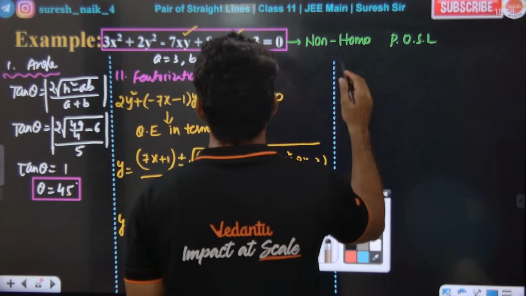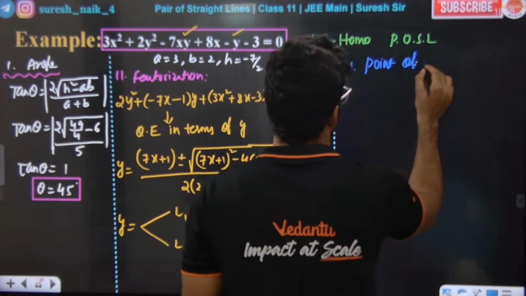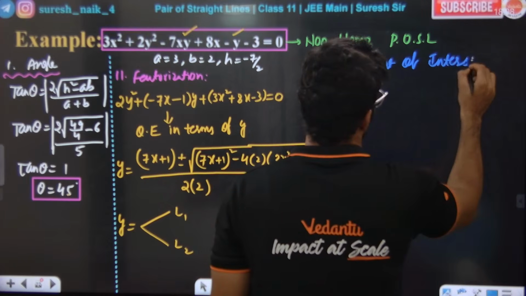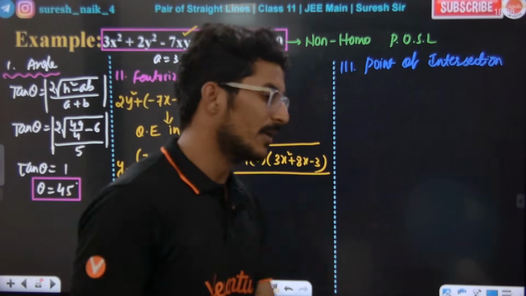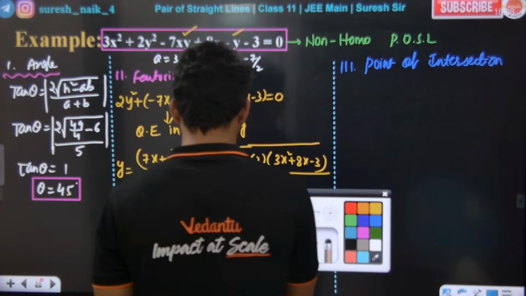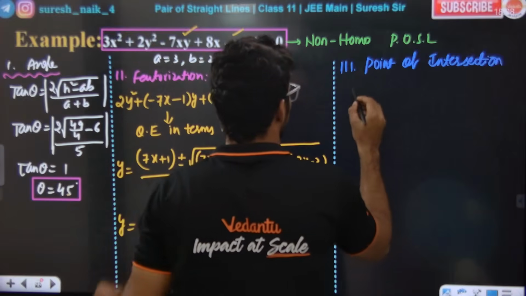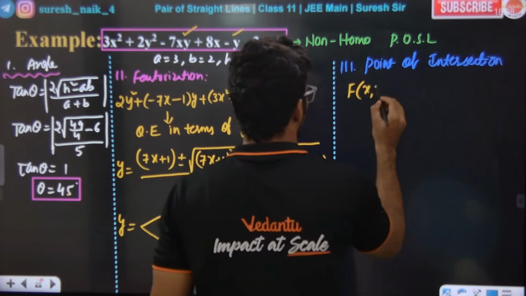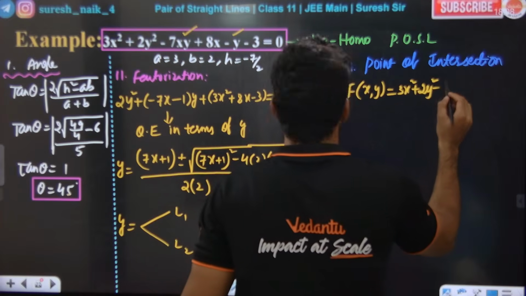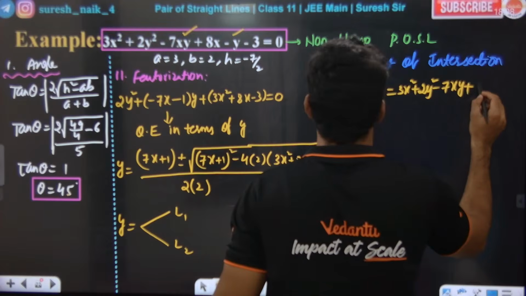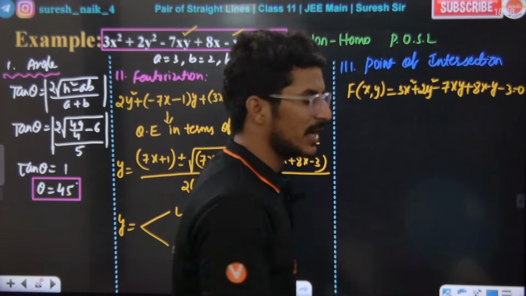Next, the point of intersection. How do you find it? Sir, how to find the point of intersection, look, it is very simple. First, the given function, what have they given? Capital F of x comma y they have given as this: 3x square plus 2y square minus and so on, is equal to 0.